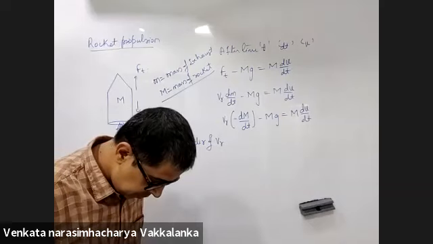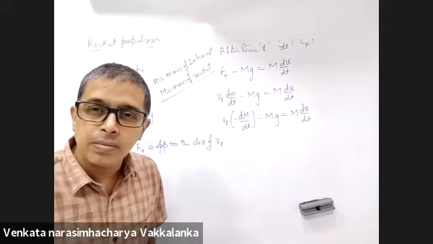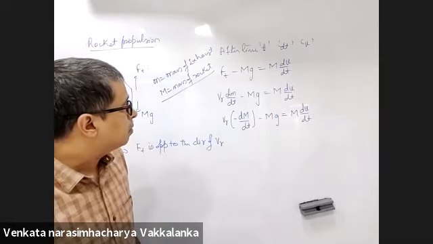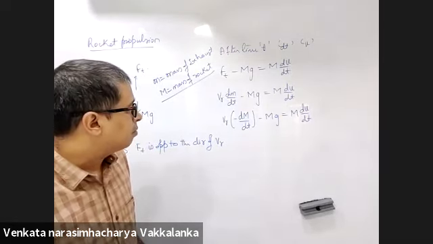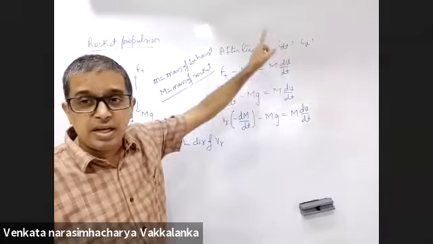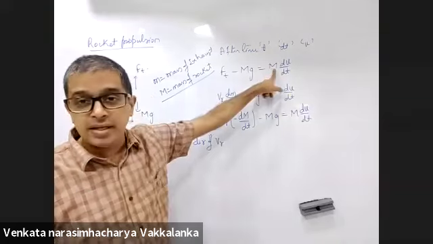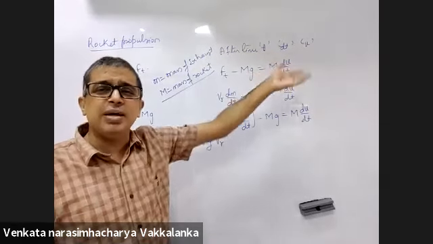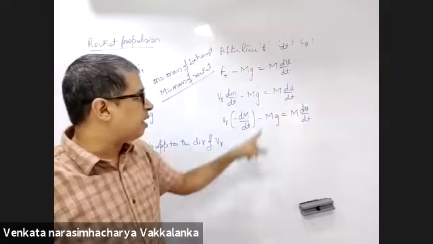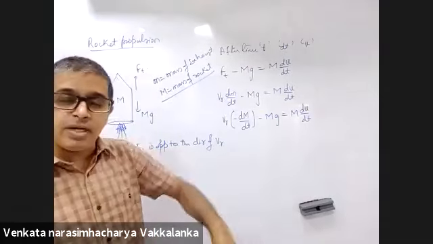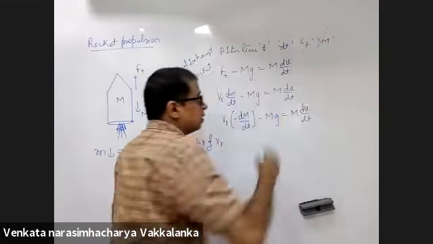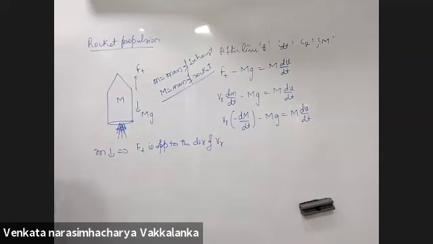Sir, I have one doubt. Why will the mg be constant? As mass is decreasing, mg will also decrease, right? It will be capital M, the mass of the rocket at time t in a short time interval dt. You will write it as m naught minus mu t. Capital M is the mass of the rocket after time t in a short time interval. Clear? Yes, sir.